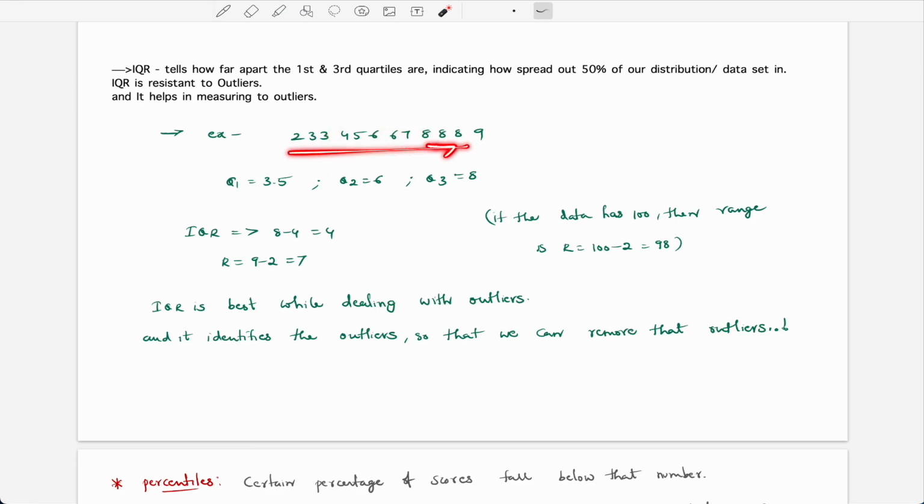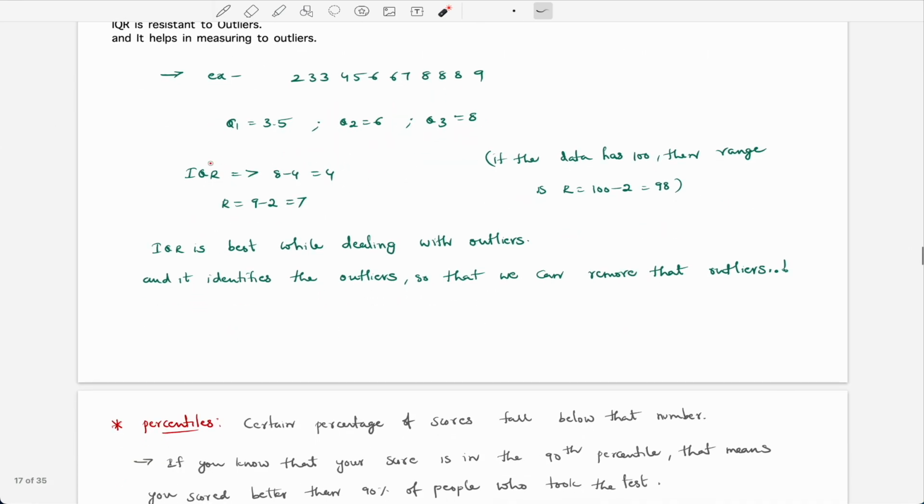So we're going to find these Q1, Q2 and Q3, and then find the IQR, which is the interquartile range, which is Q3 minus Q1, which is approximately 4 here. So the IQR is 4, and the range is 9 minus 2, from the highest value to the lowest, which is equal to 7. The range is 7 here.